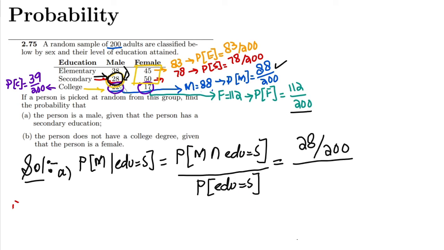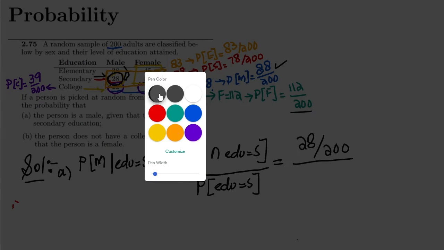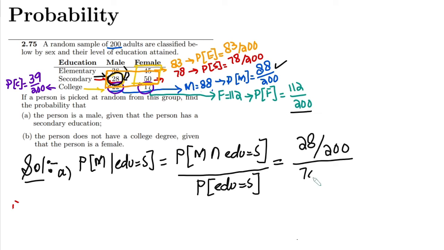So how can we find it out? The education level which is secondary can be found by adding the secondary level row here. So this would be 28 plus 50, that is 78. So 78 divided by the total number of individuals, 200, because I have to find the probability here.